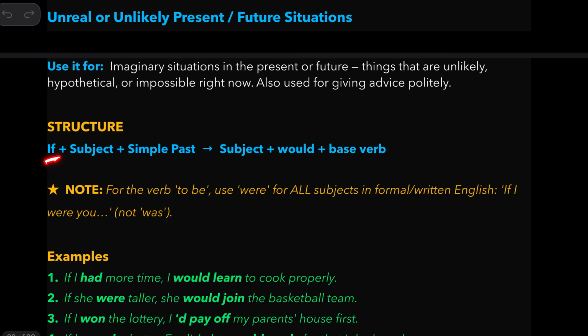In the if part you use subject, then simple past like had, were. So were is the word that is used irrespective of the subject. It could be he or she or I, you can still use were. There is no question of using was. And in the other clause, subject would, then base form: subject would, base form.